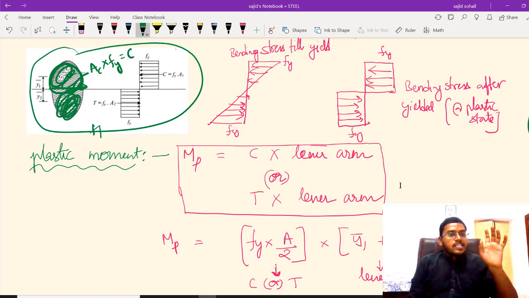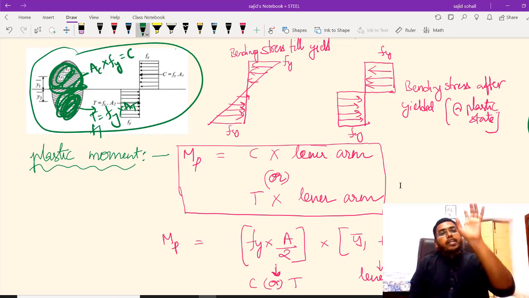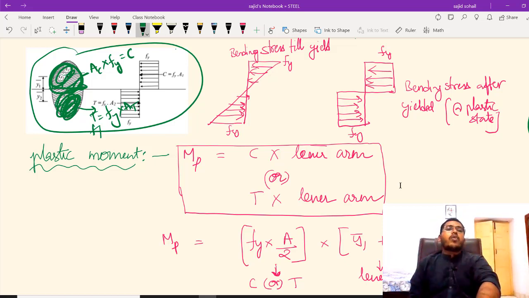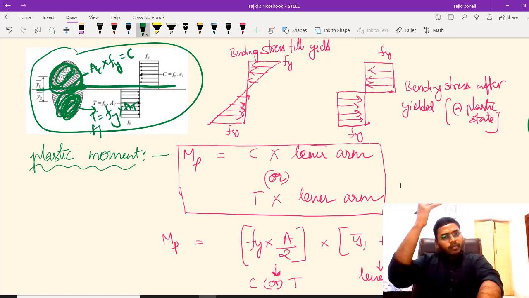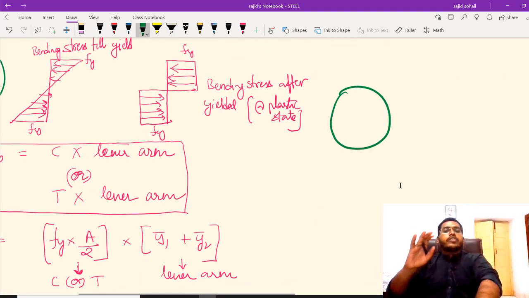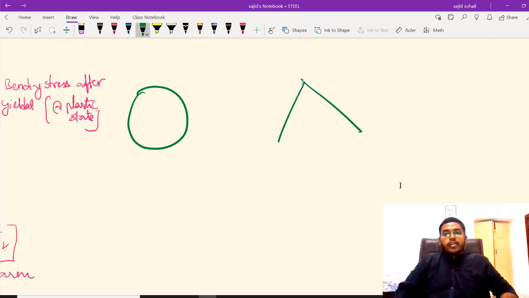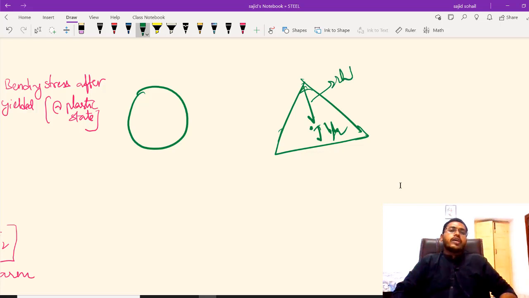Similarly, what will your tensile force be? Your tensile force will be tensile stress into the area which is in tension. And write down a very important point. Whatever the neutral axis is, it will cut the area into two halves. The centroid might not be cutting. For example, if you are taking a triangle, where will the centroid be? It will be at h by 3, and this is 2h by 3. It is not at the center, obviously.